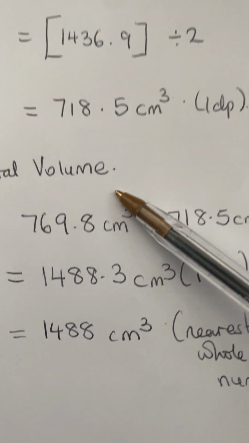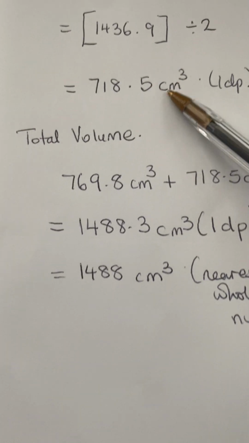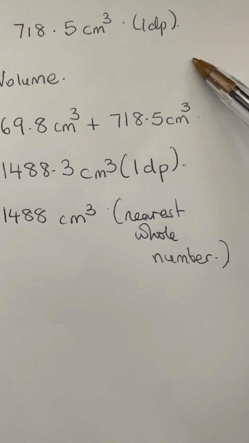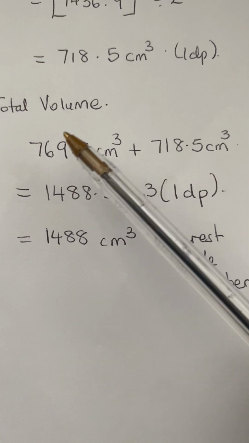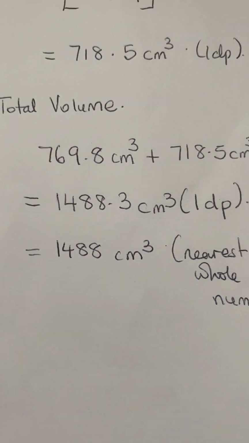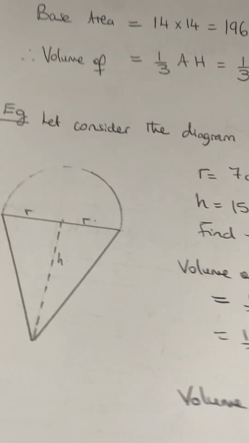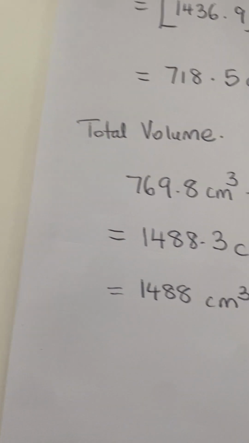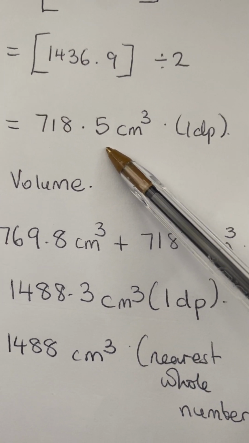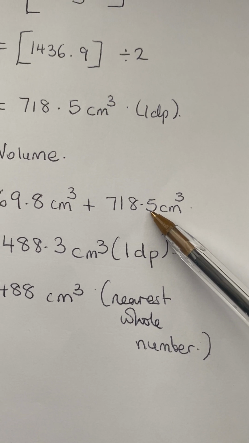So now the total volume. I've divided by 2 and I got that. So the total volume of the cone plus the semi-sphere is 769.8 centimeters cube, which we've already done here to 1 decimal place, plus 718.5 also to 1 decimal place.